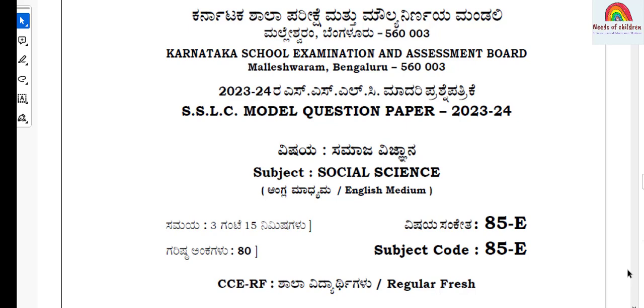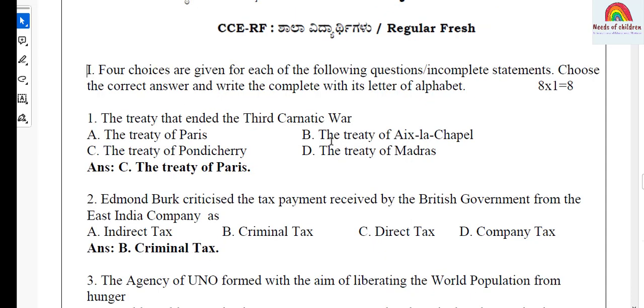So we are going to start the analysis of the question paper from the first main, multiple choice questions. As you are aware, the first main is multiple choice, with 8 one-mark questions. Among them, the first one: the treaty that ended the Third Carnatic War. The four options: the Treaty of Paris, the Treaty of Aix-la-Chapelle, the Treaty of Pondicherry, the Treaty of Madras. The answer is option C, the Treaty of Paris.